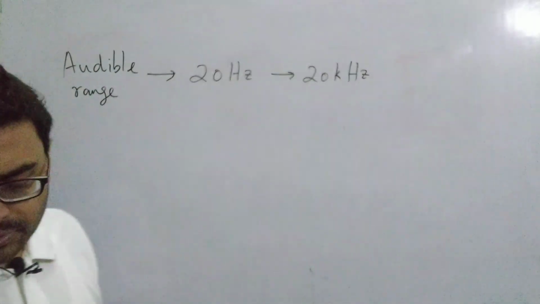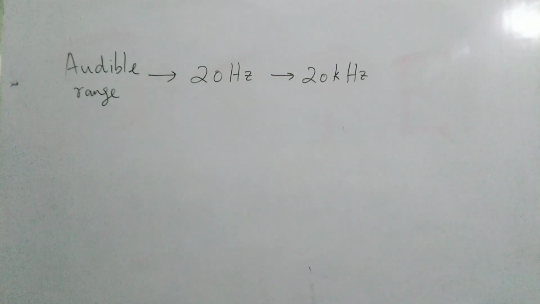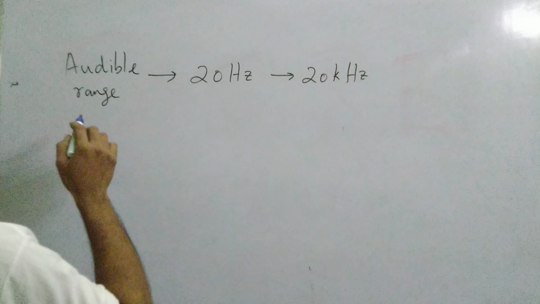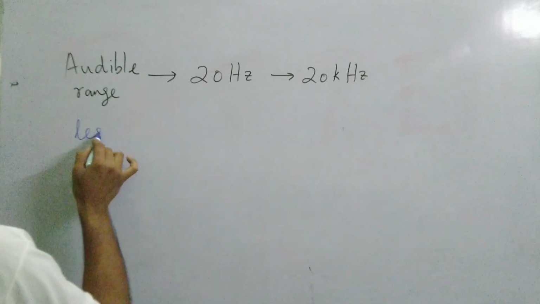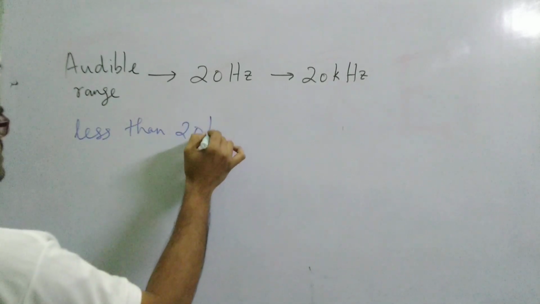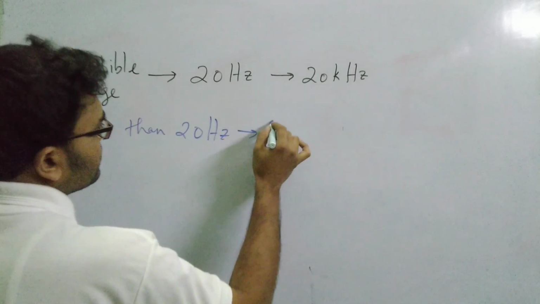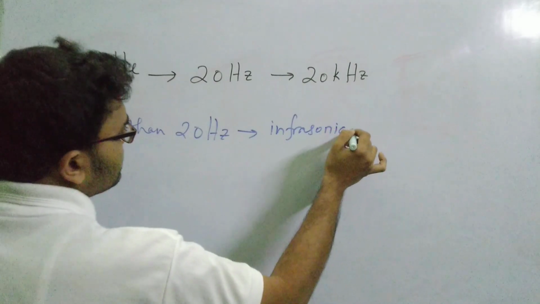So basically you need to remember that we can hear only sounds of frequency from 20 Hz to 20 kilohertz. If the frequency is less than 20 Hz, then this kind of sound is called infrasonic sound.